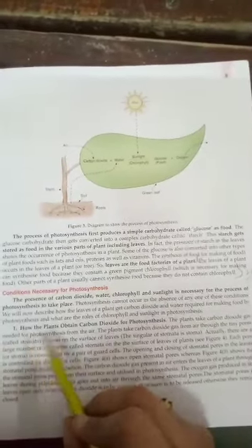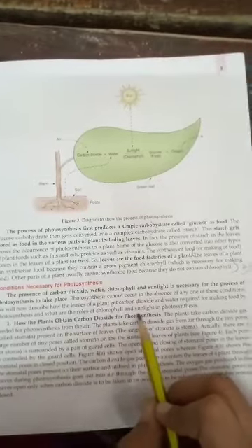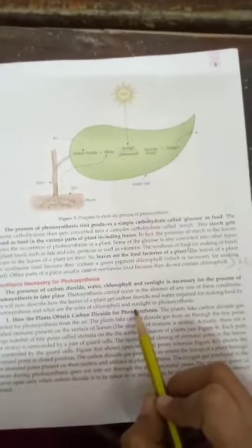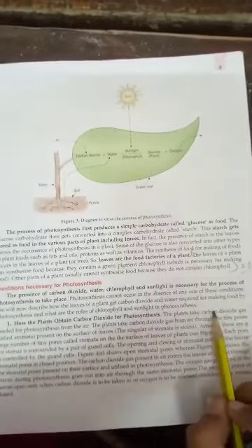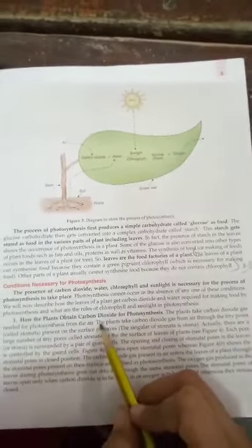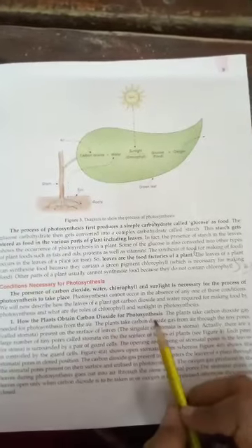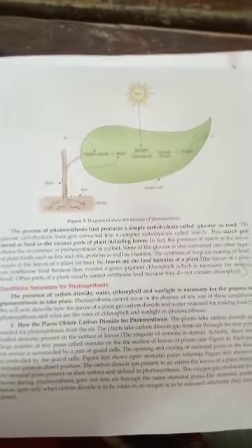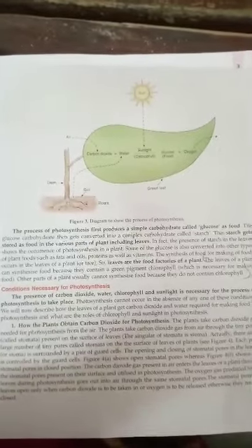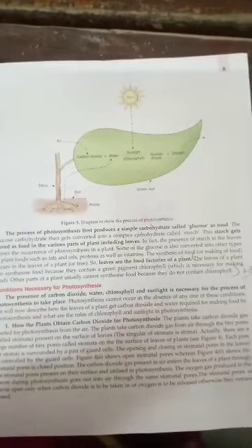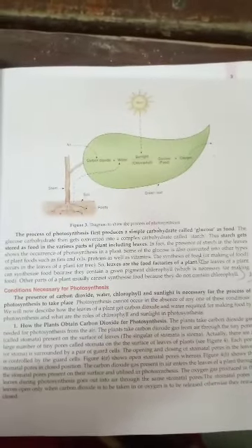Now, how do plants obtain carbon dioxide for photosynthesis? Students, plants take the carbon dioxide gas needed for photosynthesis from the air. The plant takes carbon dioxide from the air through tiny pores present in the leaves. The leaves of the plant have tiny pores, which are called stomata. These tiny pores take carbon dioxide from the air.